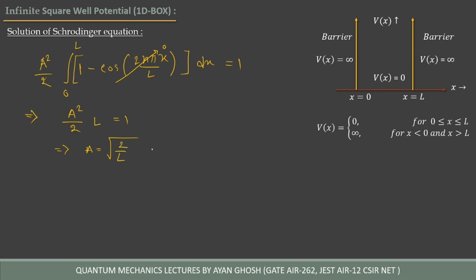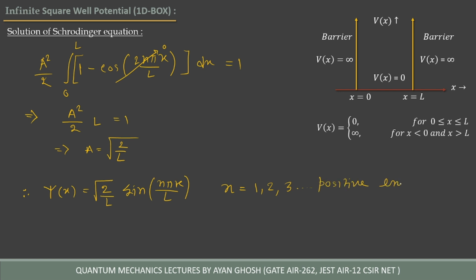That means a is equal to root over 2 by L. So the wave function becomes psi of x equal to root over 2 by L times sine n pi x by L, where n is equal to 1, 2, 3, the positive integers.